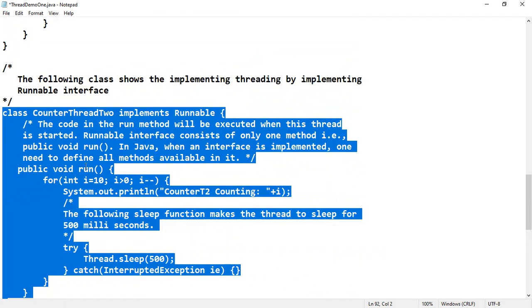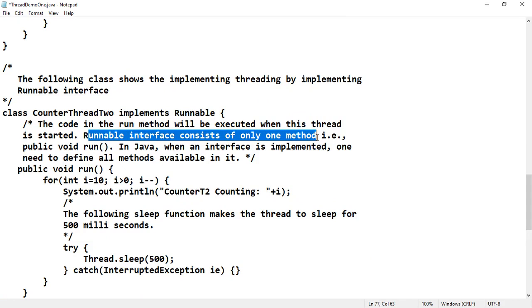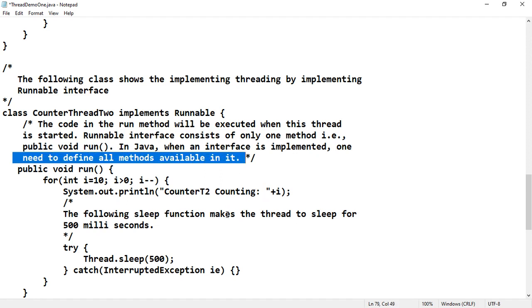Now the code in the run method will be executed when this thread is started. The Runnable interface consists of only one method, that is public void run. In Java, when an interface is implemented, one needs to define all methods available in it. Otherwise, what will happen? Recall the abstract classes. If any class is implementing an interface, then it must define all methods in it.